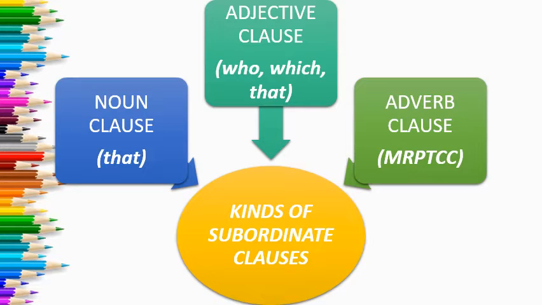So there are many kinds of adverb clauses. For example, time, place, purpose, manner, reason, result, comparison, contrast, condition, many more are there.